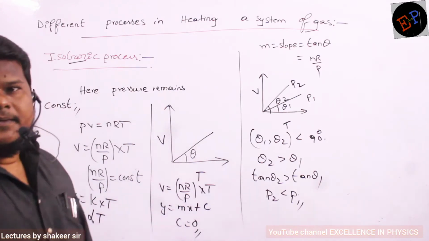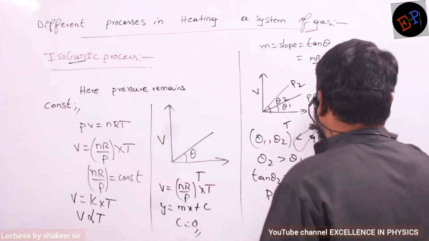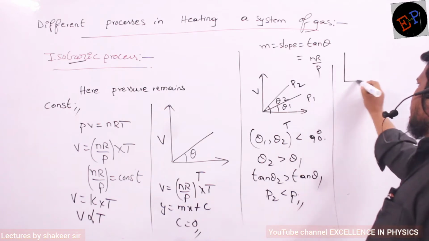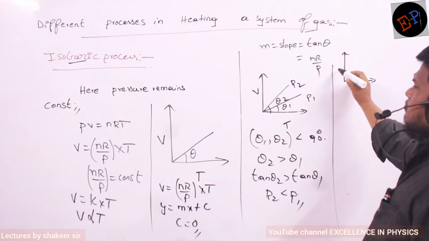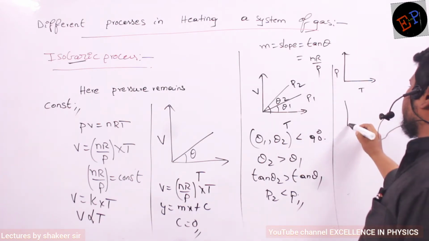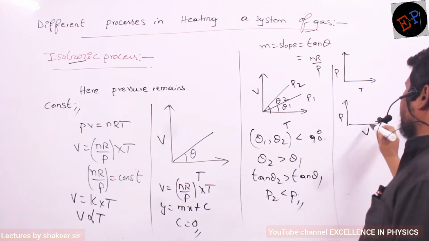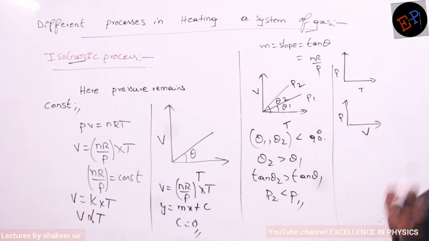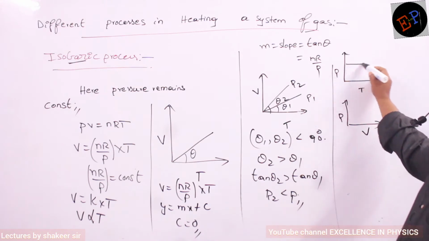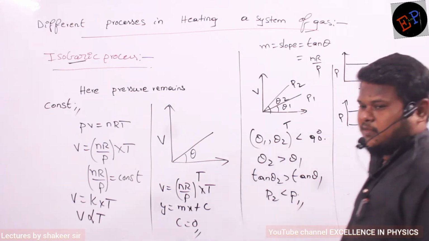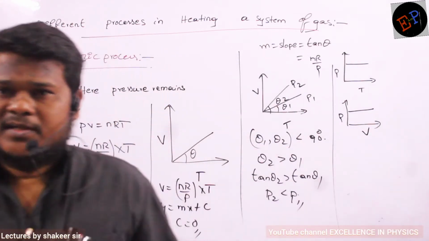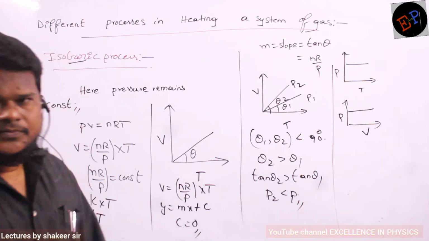Similarly, if you want to draw some more graphs, how can you draw? This is pressure and this is temperature. This is pressure and this is volume. How can I draw the graphs? There should be a straight line, no? Parallel to the temperature axis, parallel to the volume axis, because pressure is a constant. Understood, no? That's all.